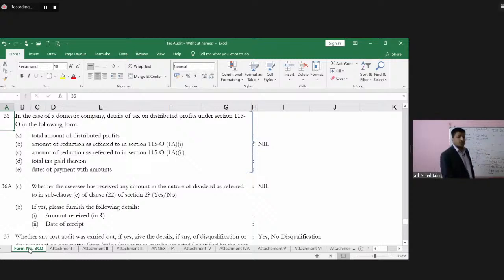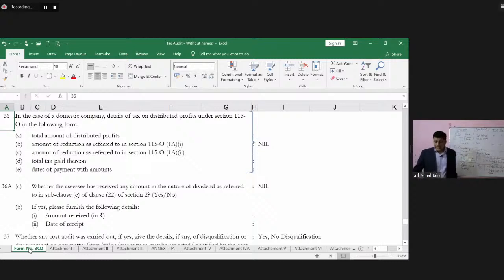But for the purposes of the auditor, how can the auditor verify it? Very simply, auditor can verify it from the books of accounts, wherein he can check if there are any distributed profits or not. And of course, any of the tax thereon will have the challan, and that will also be recorded. So this is very, very easy for the auditor to verify from the records of the company.